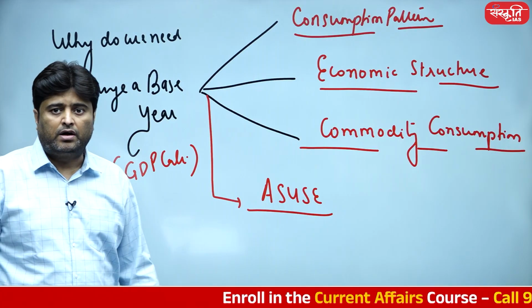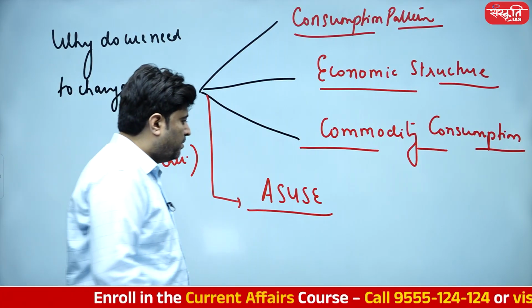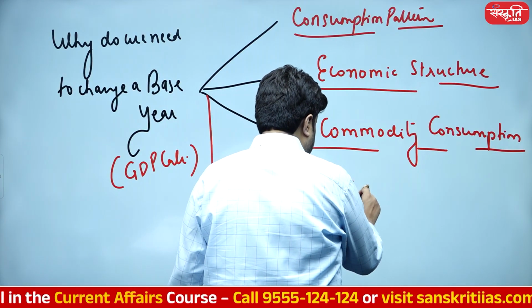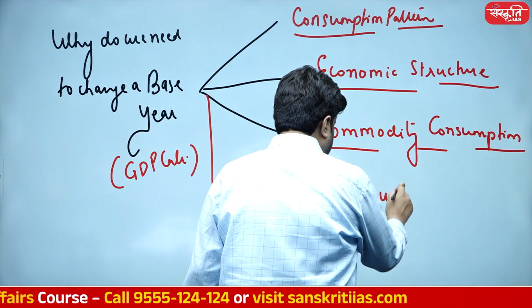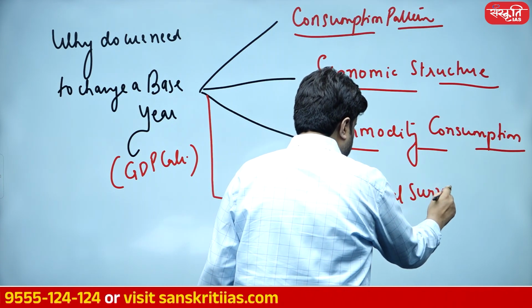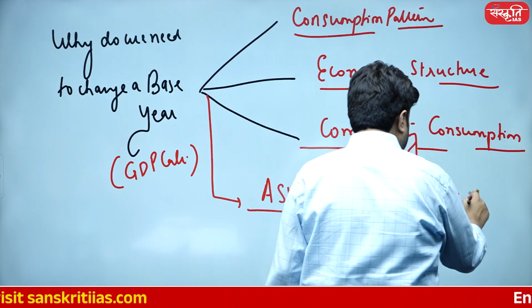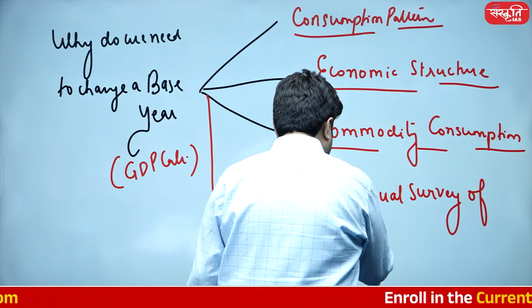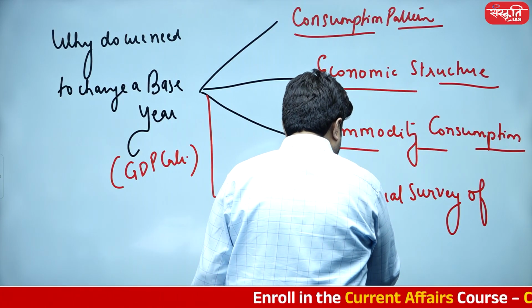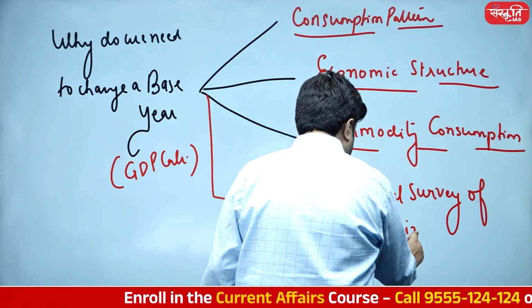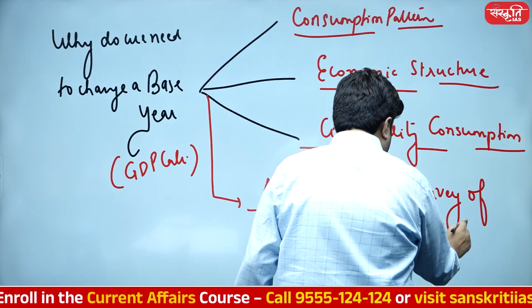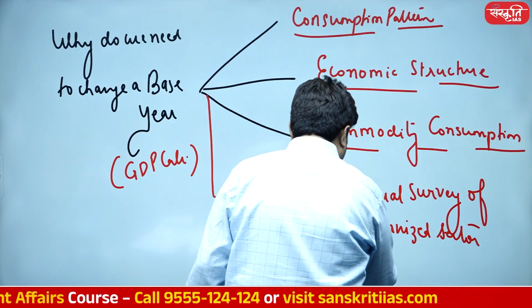Annual survey of unorganized sector enterprises.